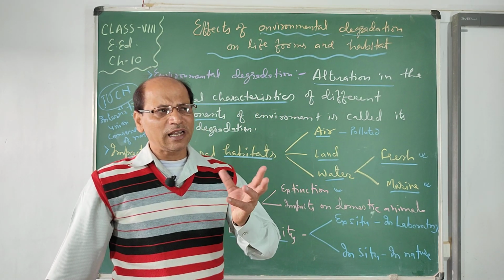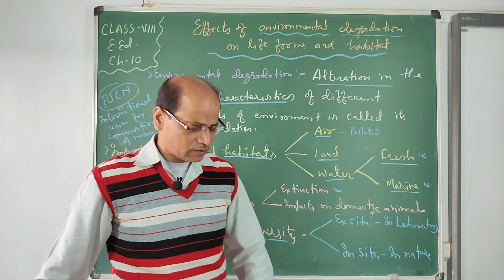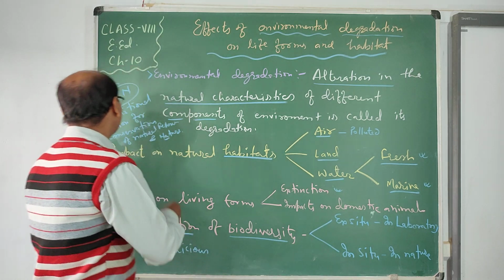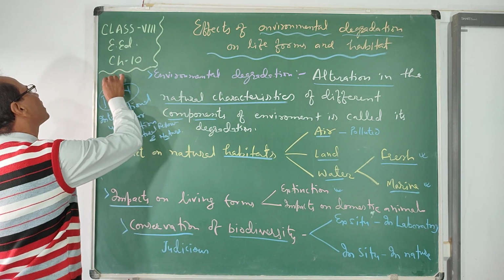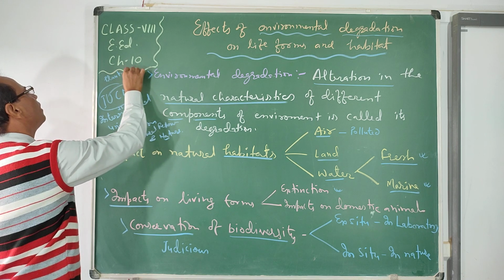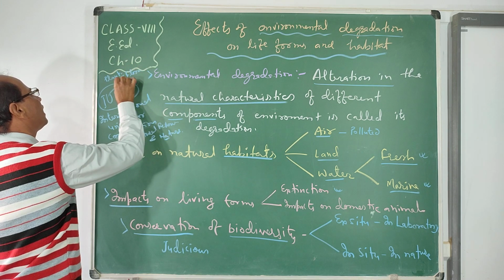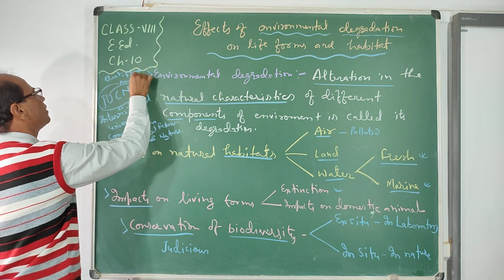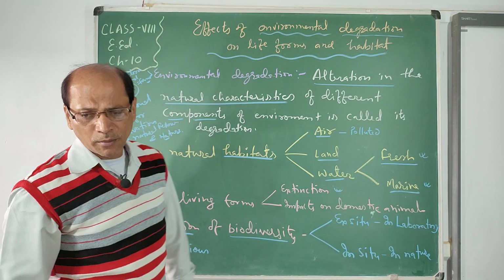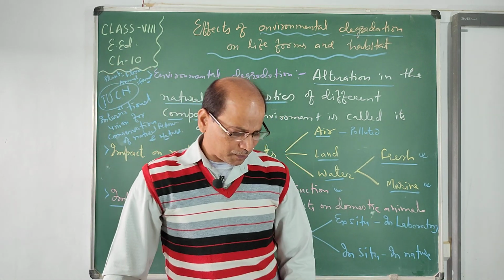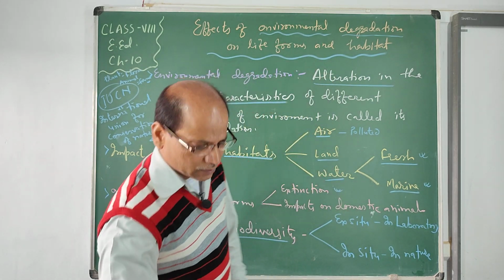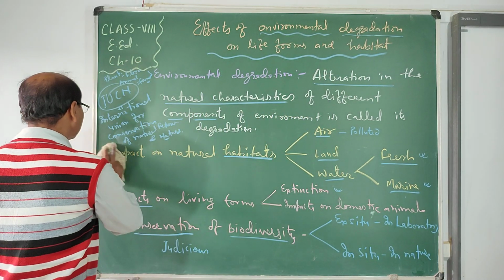There are different types of this. They are not in proper natural condition, so we should take proper care of them, either plants, that is flora, or animals, that is fauna. Flora and fauna should be protected, and if we protect them, they will be safe.